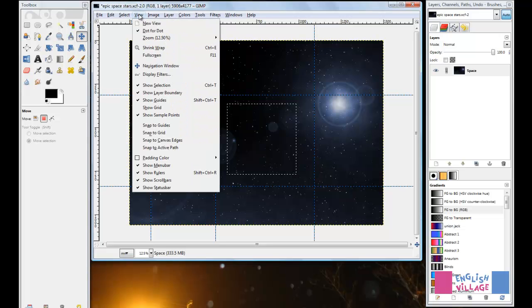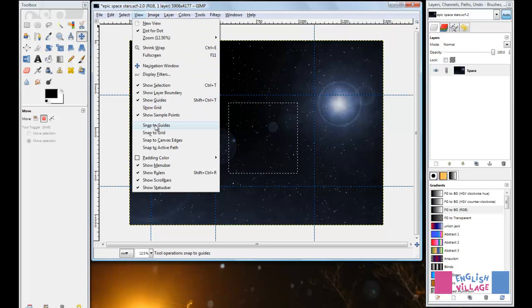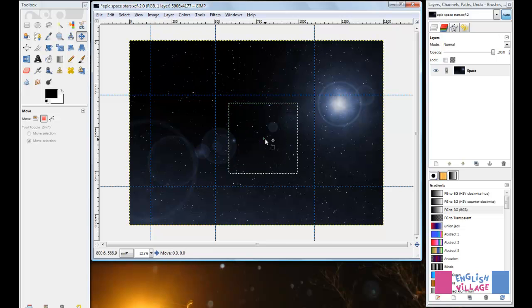You can also go up to the View menu and turn on this Snap to Guides option. It's actually on by default, and if it's off, like this, then when I move something, and this can be anything, an object, it can be a selection like this, if I take my Move tool and move this close to these guides, nothing is really going to happen. And I can try to line it up by eye, but there's a much easier way to work. With this Snap to Guides option on, if I now start dragging the selection towards these guides, you can see that when I just get a little bit close, it immediately snaps. And so I know that that is now absolutely perfectly aligned.